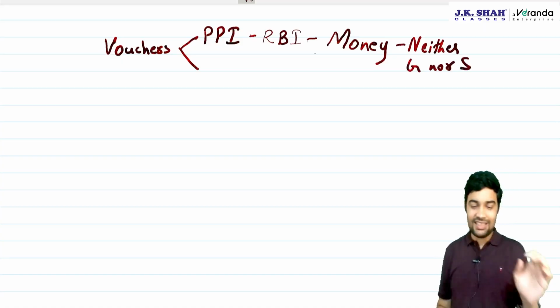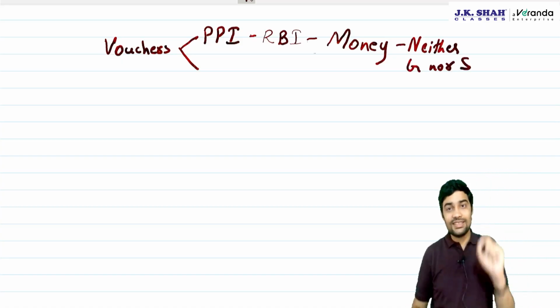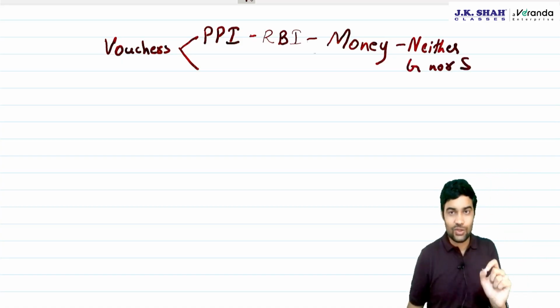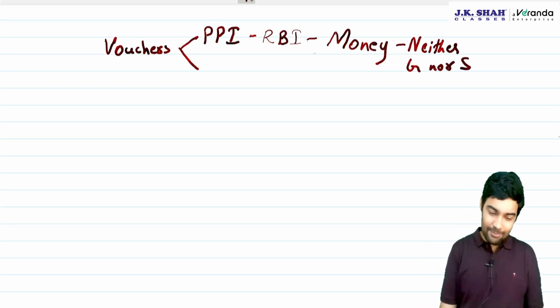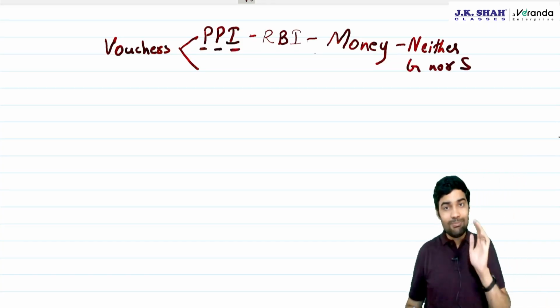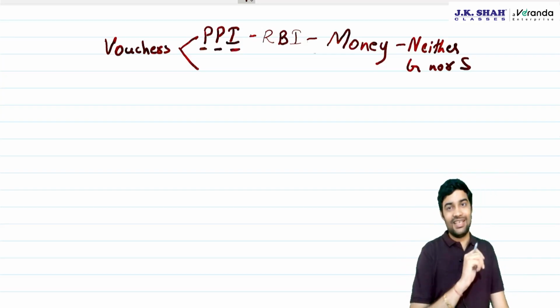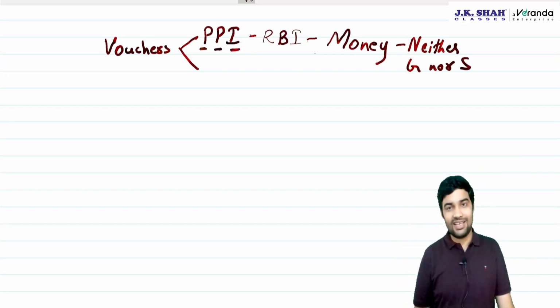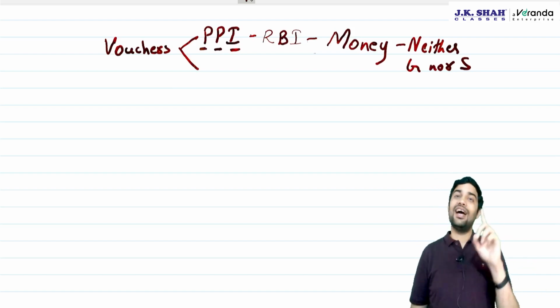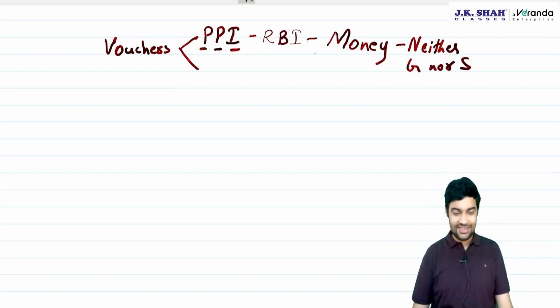So CBIC has clarified that if a voucher is a prepaid instrument, then it is money and neither goods nor service.